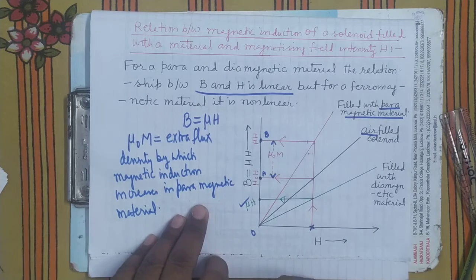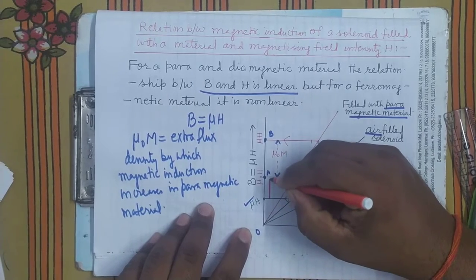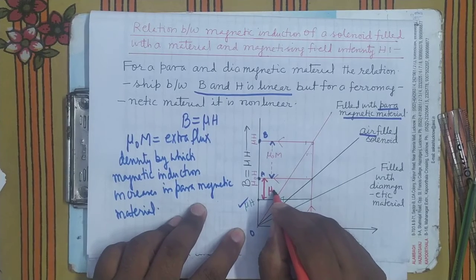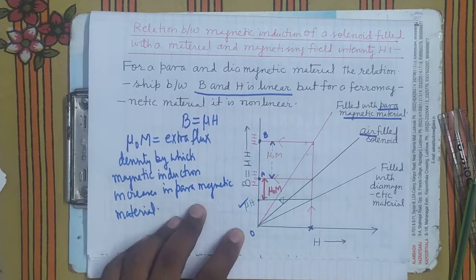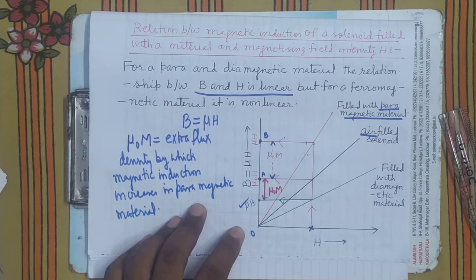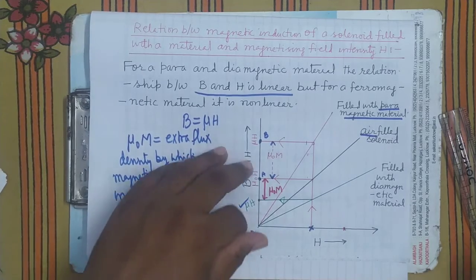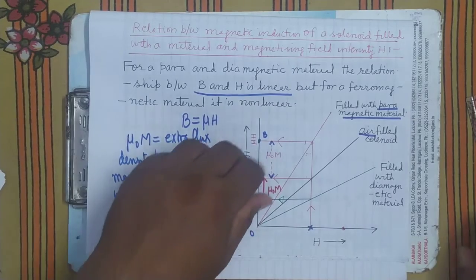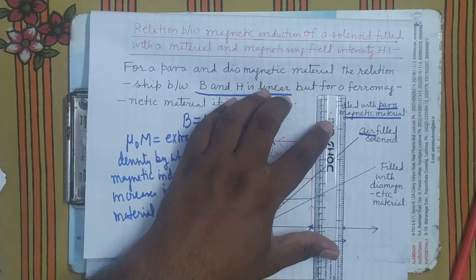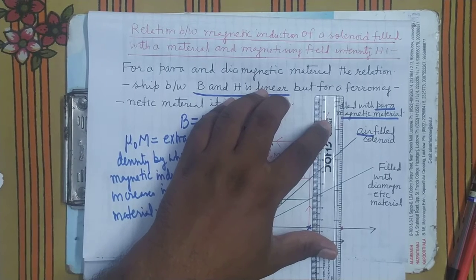So how much has it decreased? You can see here how much the decrease is. This much is the decrease. Mu naught m is the decrease. It's clear? If you take some other value of H, suppose you have taken this value of H, and by this value of H, it means you have increased the current. What will happen? You will find that the amount of decrease or increase will also change.